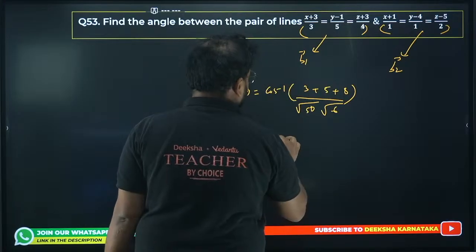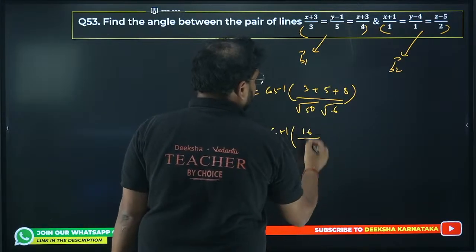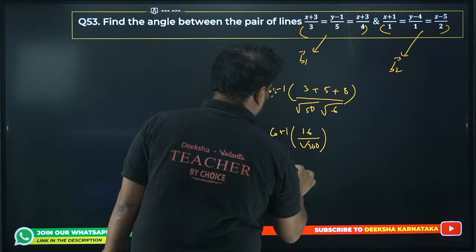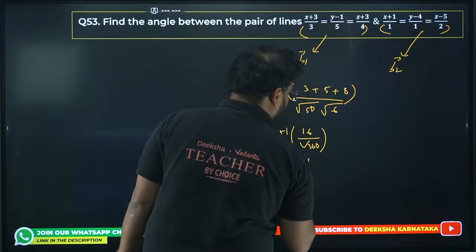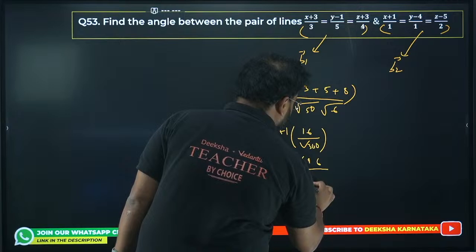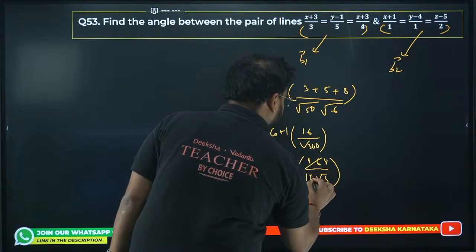So it's coming as cos inverse of 16 divided by root of 300. So cos inverse of what is it going to be? 16 upon 100 will come out as 10 root 3. So we get here 8 and we get here 5.